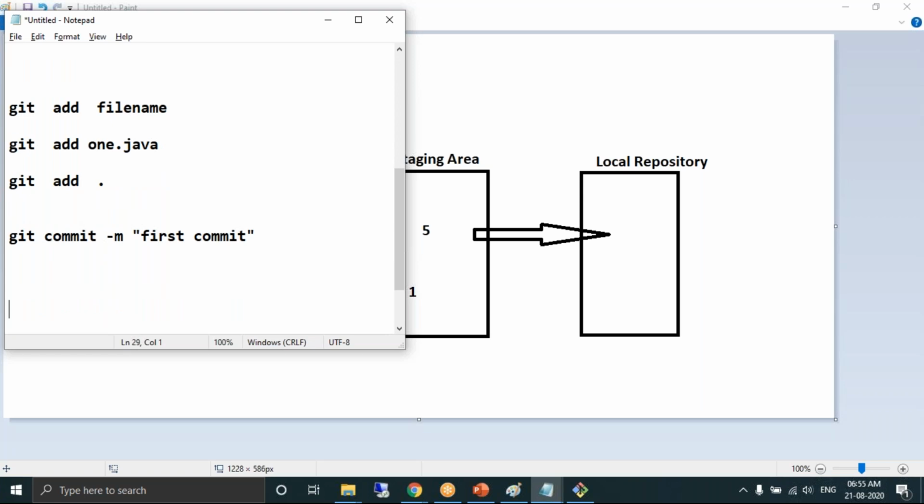Git commit is a command to move the files from the staging area to the local repository. Every commit should have a message. The -m option is used to give the message. The message can be anything. It can be your name also. That's not a problem. As I'm doing it for the first time, I'm writing it as first commit. So this command, when I run it,